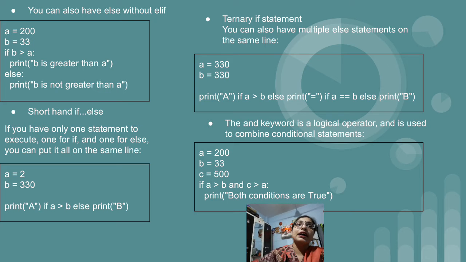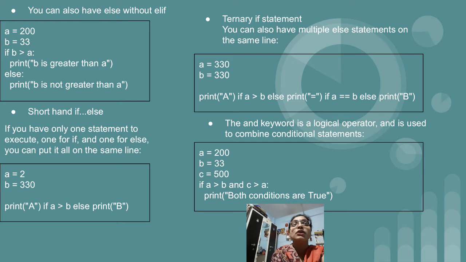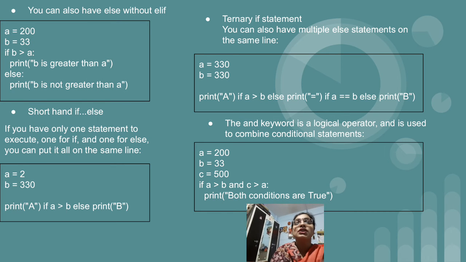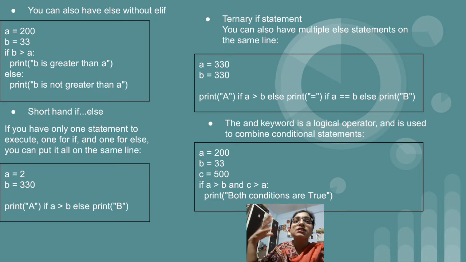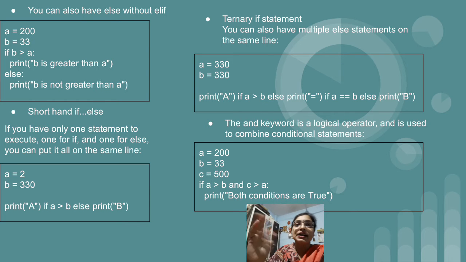After that, we can make use of the AND keyword. AND is nothing but a logical operator used along with the if condition. If you have more than one condition to be checked at the same time, and the situation is that both conditions must be true for you to display something, then instead of using if inside if, we can make use of the AND operator.